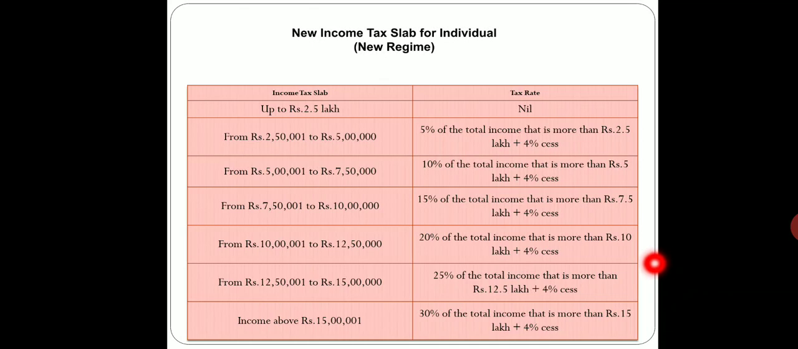From 12 lakh 50,000 to 15 lakhs, it would be 25% of the total income that is more than 12.5 lakhs, plus 4% education cess, and the income above rupees 15 lakhs would be 30% of the total income. It means in the old regime, the maximum income tax slab started from 10 lakhs of rupees. Here it is income above rupees 15 lakhs. That is the difference that has been made.